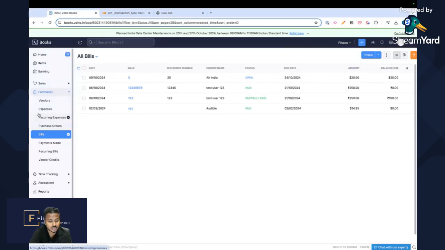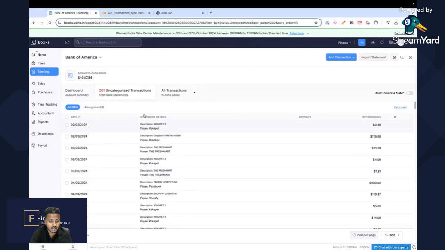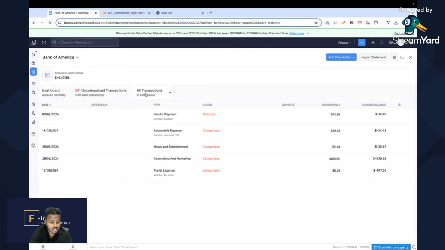If we go back to banking, which has actually happened, we could go to categorized transactions and boom, just like we had discussed last time, it has categorized it with the vendor, but this time it didn't have to create the vendor. The vendor is already there. Now let's see if it's performed the last step, which is, did it pay the bill? We did call the API in my local machine here to pay that bill.